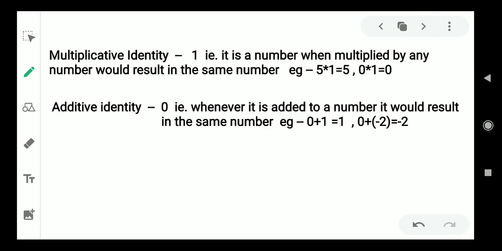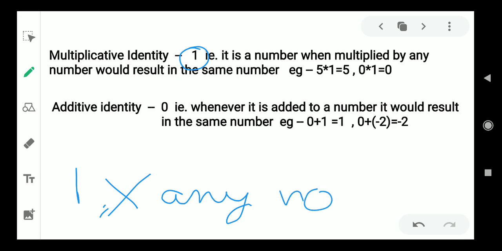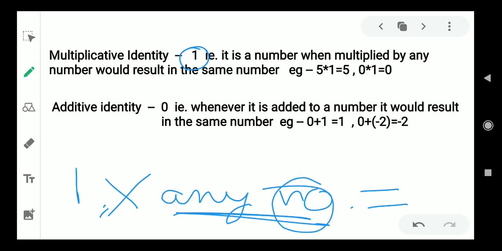So let's move on and come to the multiplicative identity. 1 is called the multiplicative identity. It means that 1 multiplied by any number is going to give the number itself. That is, 5 multiplied by 1 will give us 5, that is the number itself. 0 multiplied by 1 will give us 0. This is about the multiplicative identity.